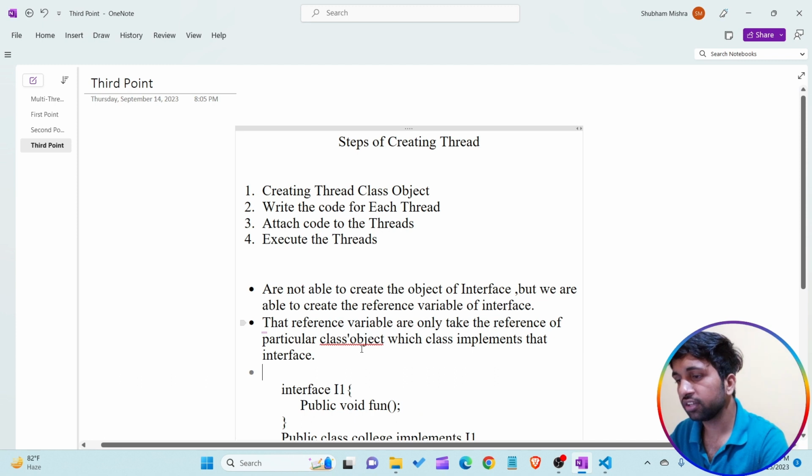Okay, what is the second point? The second point is by using that reference variable, we are only able to take the reference of a particular class object which class implements that interface.